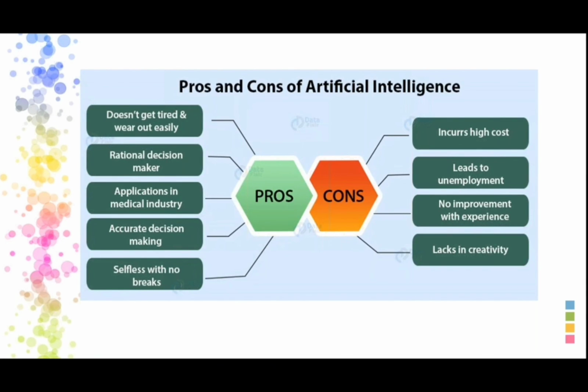No implementation with experiences. When we want to take a decision, generally we see the previous experience. We will recall everything: see, this happened previously, now what can I do? The AI can't do that by itself with experience. We have to tell it what happened. And it lacks creativity. There is no creativity itself. We are programming everything. So that is a different drawback of AI.